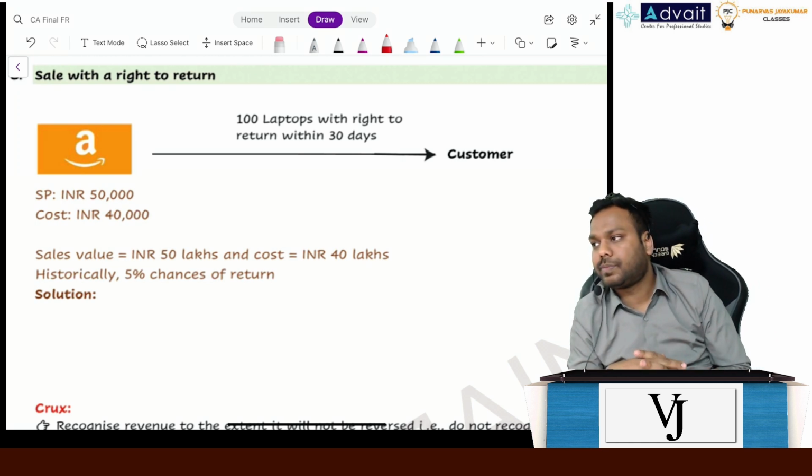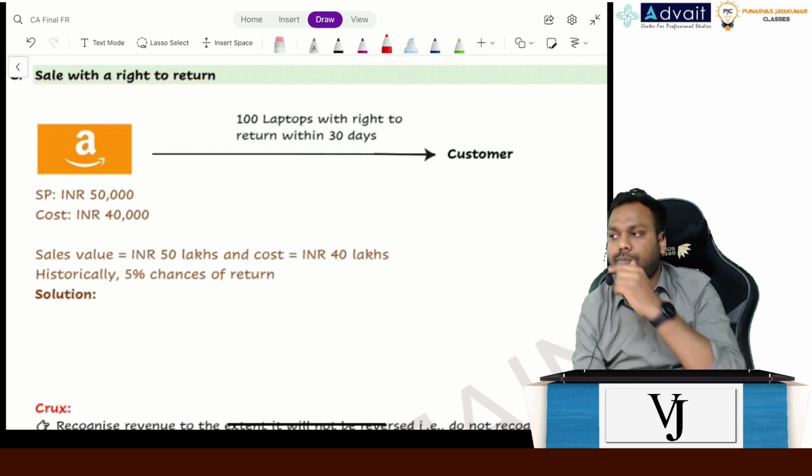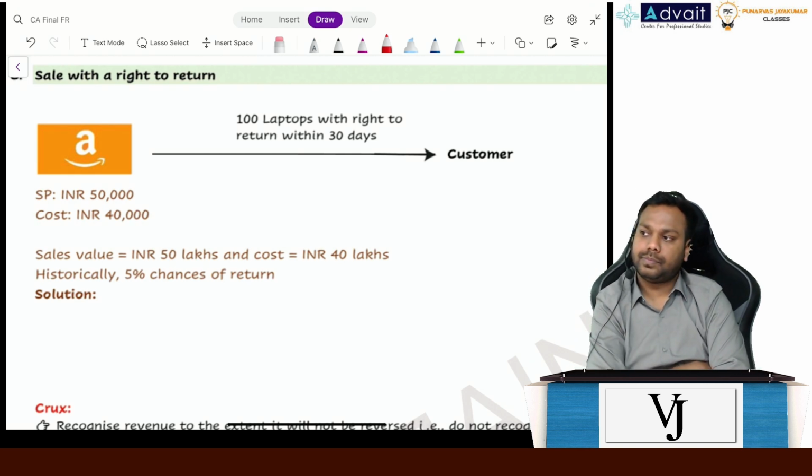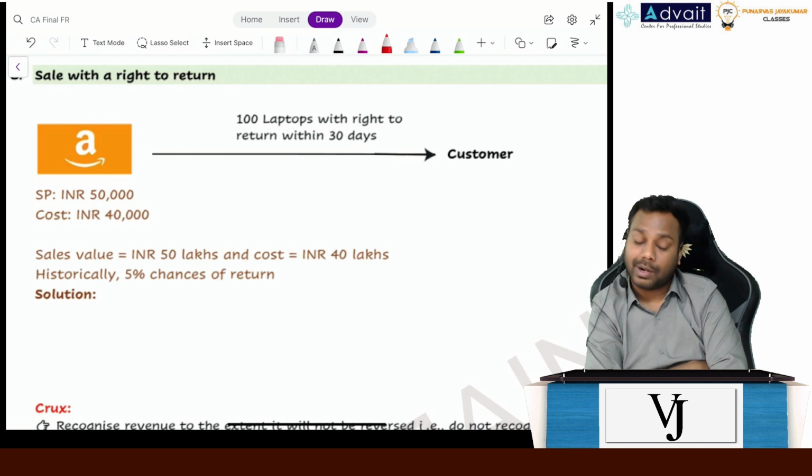They will create provisions for the chances of return. They have got some input like 100, there will be 10 or 12 which will come back. So they will create a provision for 10 as well, recognize for all 100. And after the time is over, they will change the provision. Okay, correct to some extent, but not exactly.